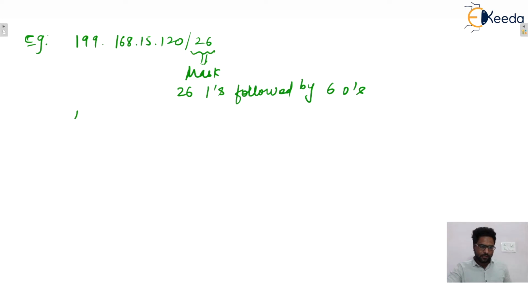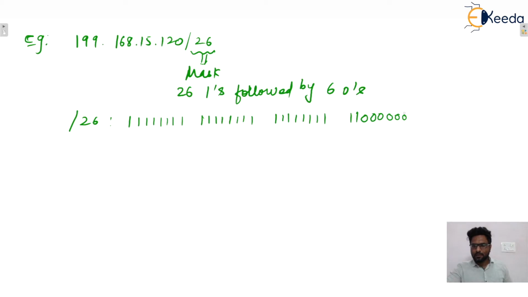That means slash 26 represents 26 ones, 8 plus 8 is 16, plus 8 is 24, plus 2 is 26, followed by 6 zeros. That is the mask, isn't it? So if we write it in dotted decimal notation, it becomes 255.255.255.192. I hope this one is clear to everyone.